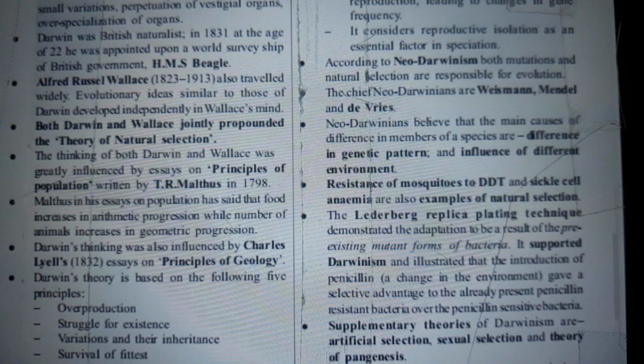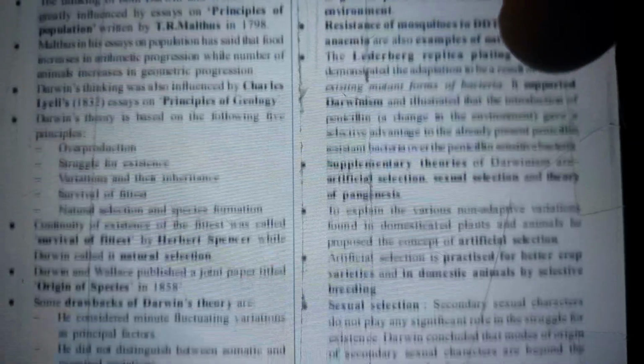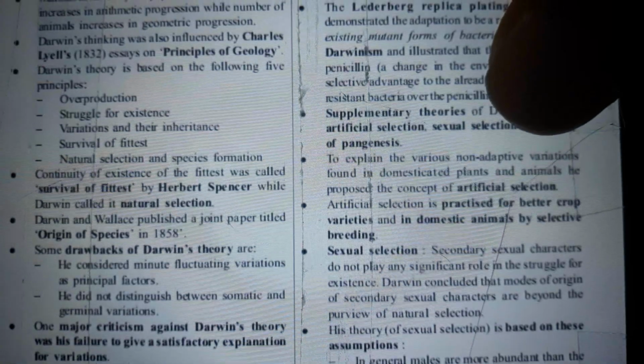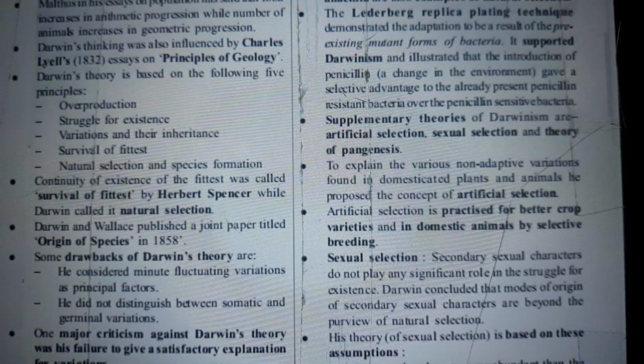The chief Neo-Darwinians are Weismann, Mendel, and De Vries. Neo-Darwinians believe that the main causes of difference in members of a species are difference in genetic pattern and influence of different environments. Resistance of mosquitoes to DDT and sickle cell anemia are also examples of natural selection.